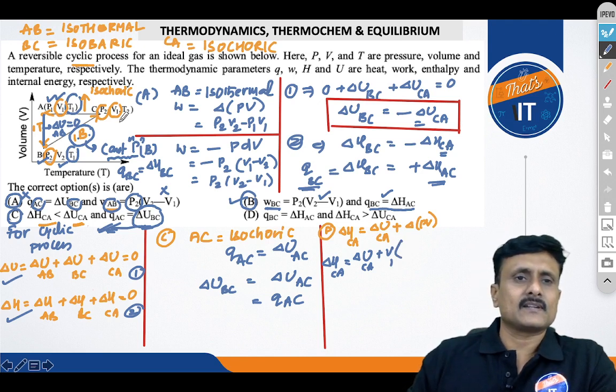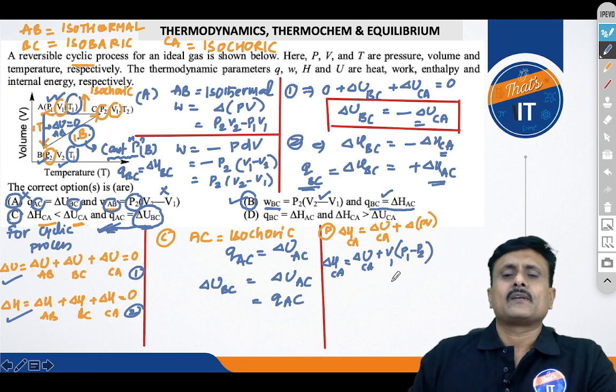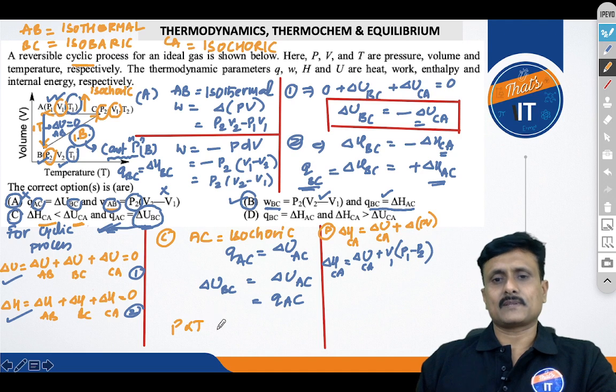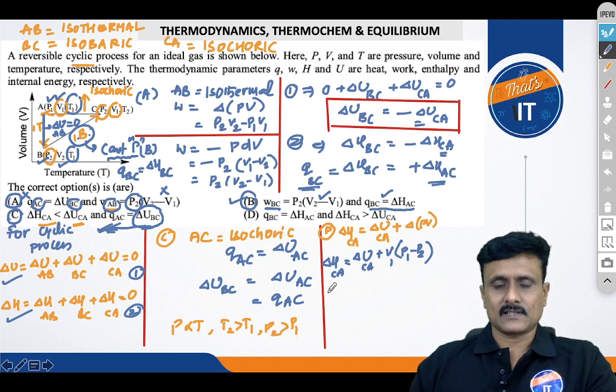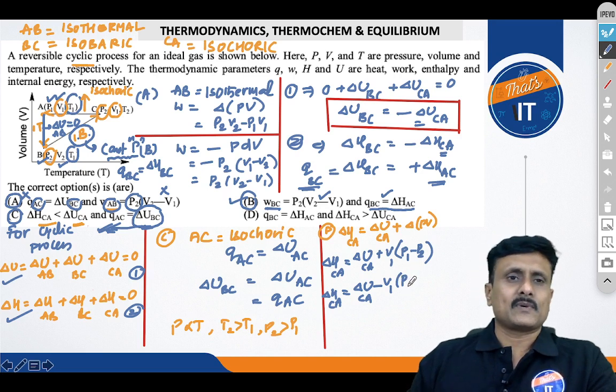So you can see here delta P is P1 minus P2. As we all know that pressure is directly proportional to temperature. Since T2 greater than T1, P2 greater than P1, therefore this equation can be written as delta H of CA equal to delta U of CA minus V1 into P2 minus P1. Am I right?